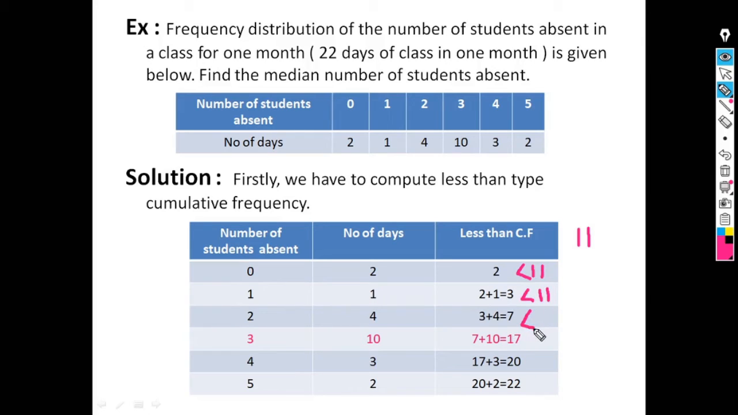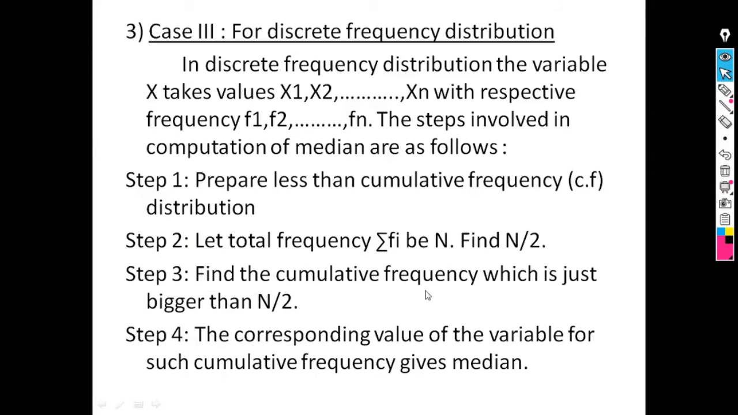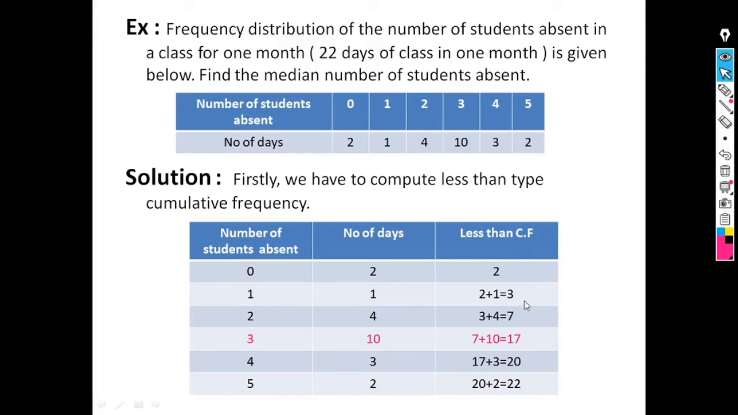Now 7 is also less than 11. Then 17 is greater than 11. 20 is also greater than 11 and 22 is also greater than 11, but we have to find the first value which is greater than 11. So the first value which is greater than 11 is 17. So our third step is to find the cumulative frequency which is just bigger than n by 2, that is just greater than 11, and it is 17.